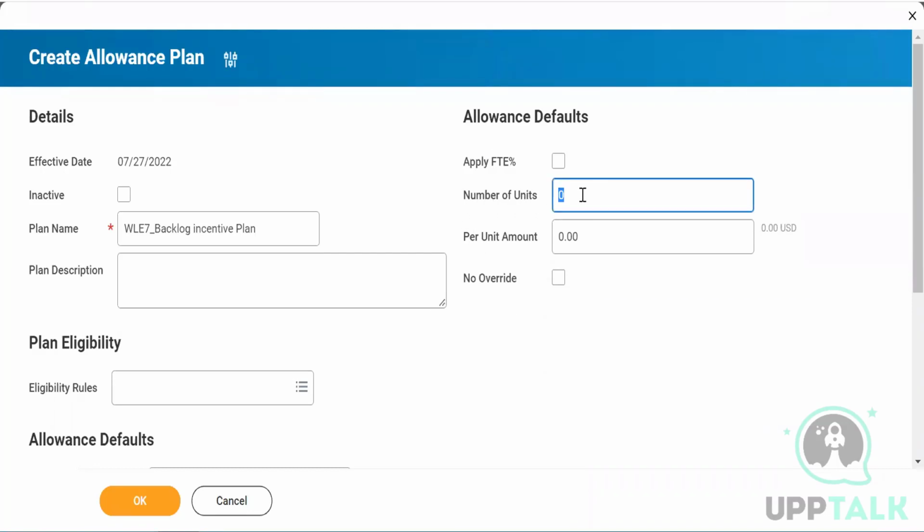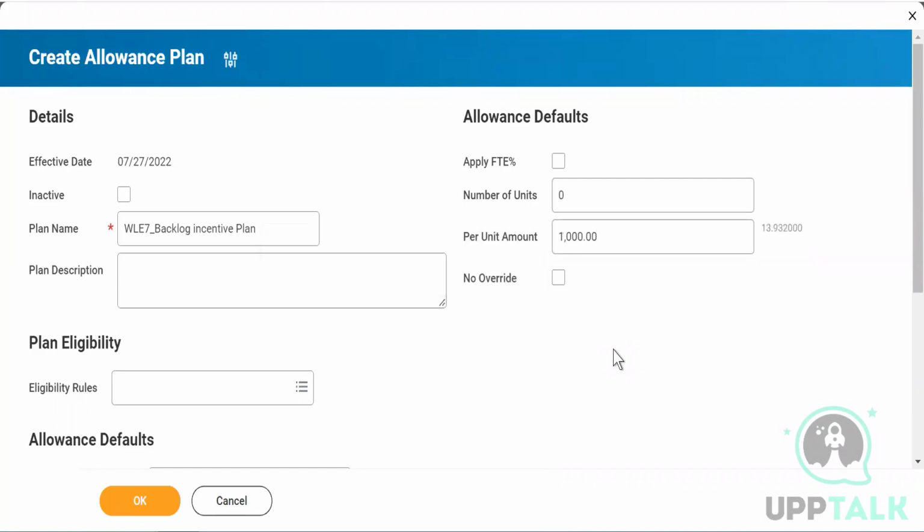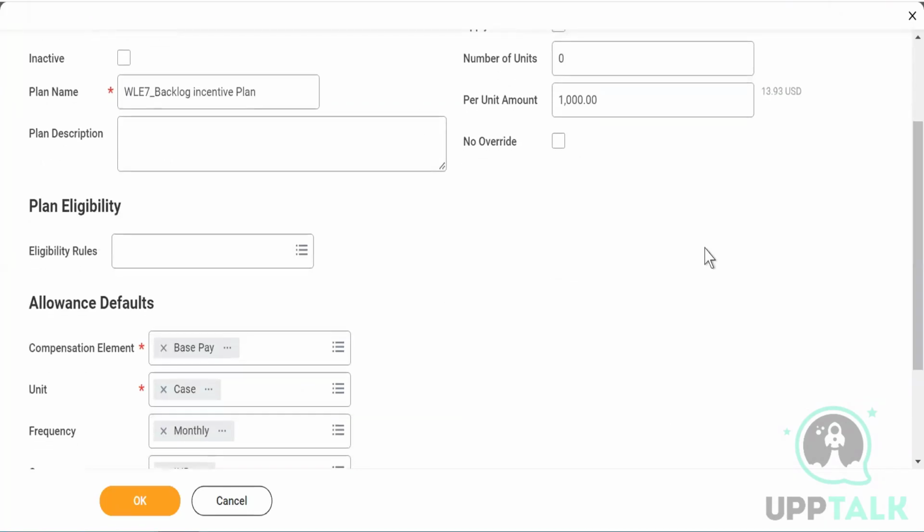I cannot define the number of units here because we don't know how many people can close how many, right? So if you are closing 2, then you will get 2,000. If you are closing 10, you will get 10,000. If you're closing 20 extra, you'll get 20,000. I can only define the unit. So I'll say 1,000.